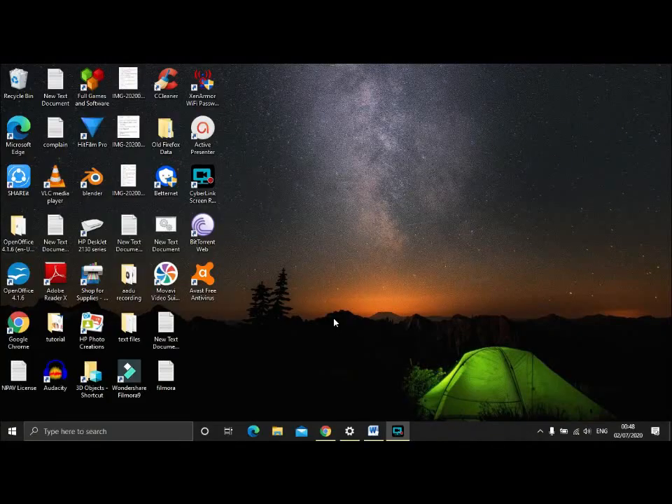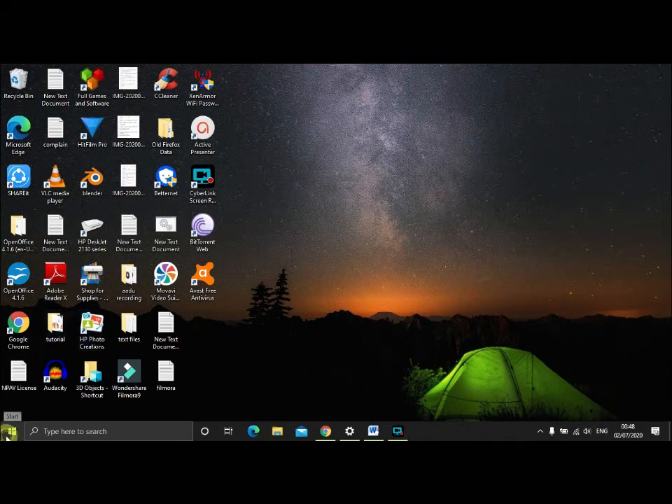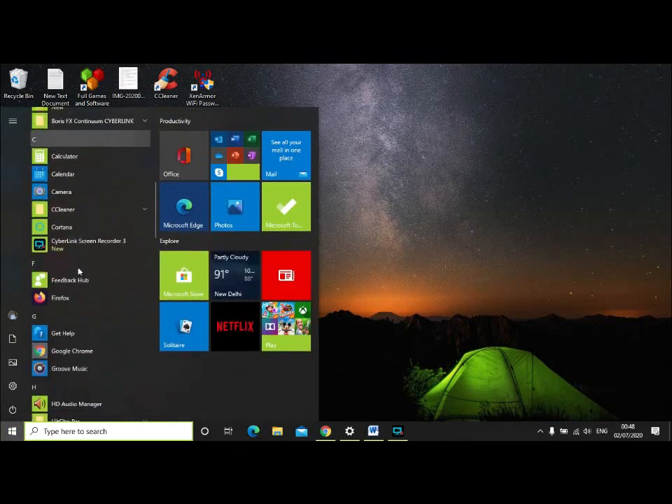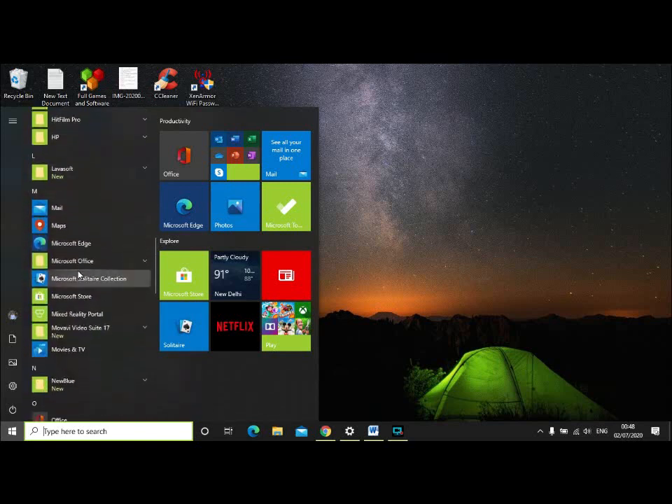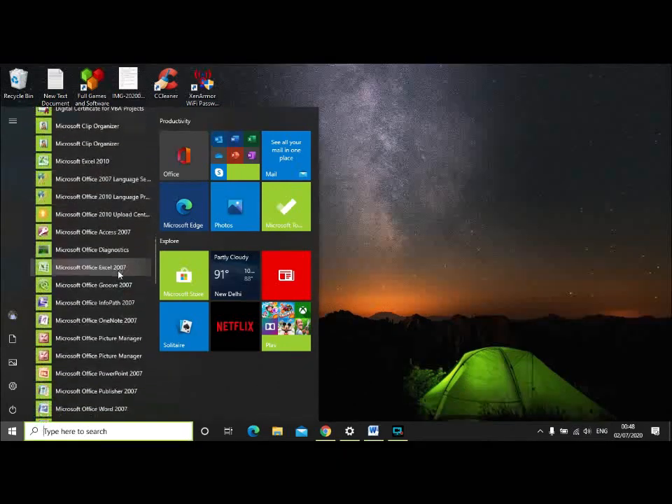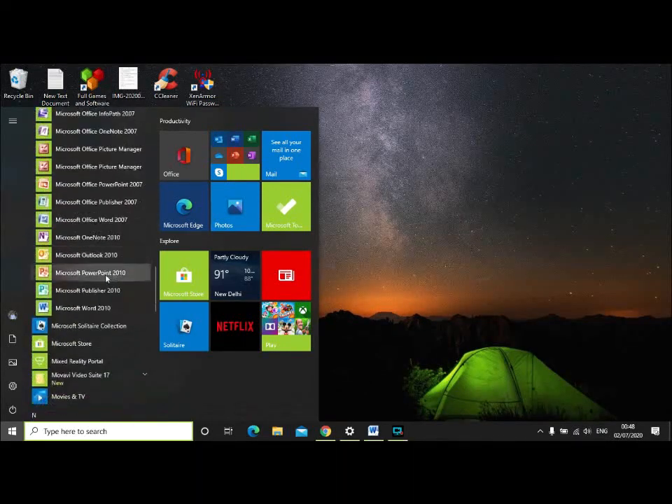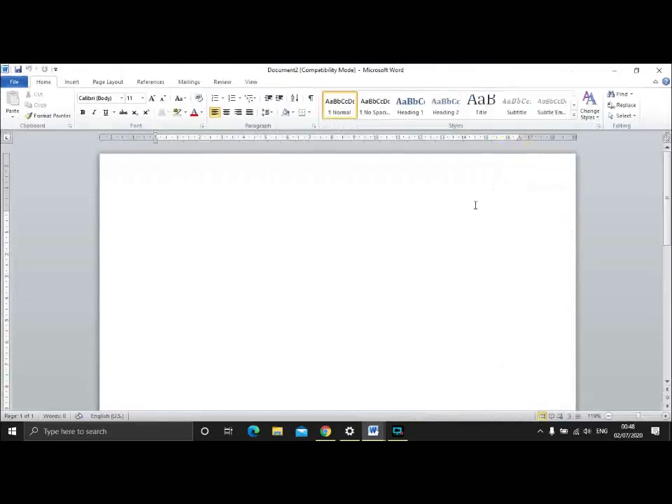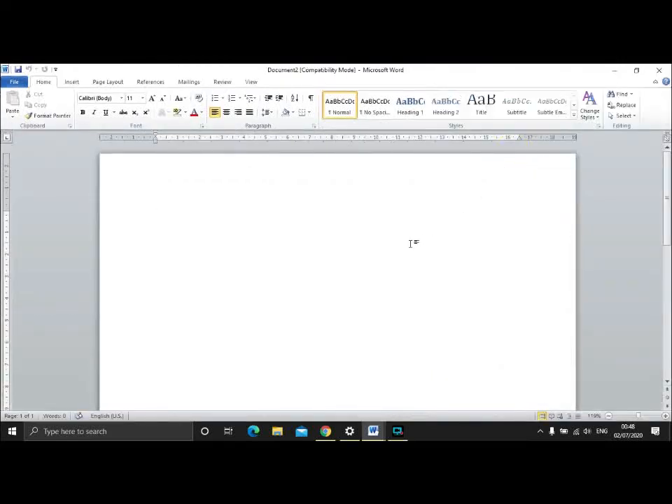It is really easy to open Microsoft Word. Currently I'm using Windows 10, so I'll click on the start button, and then from the list I'll search for Microsoft Office. Here it comes. I'll click on it, then search for Microsoft Word and click on it. As you click, Microsoft Word will open up. Maximize it from here. So this is your Microsoft Word screen. It will start working from the cursor, which is blinking at this particular point.